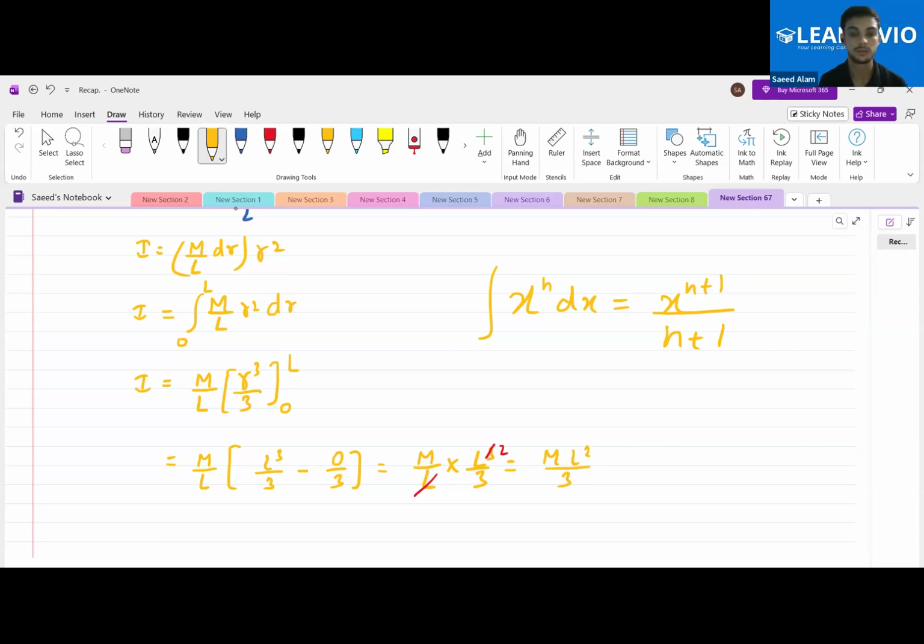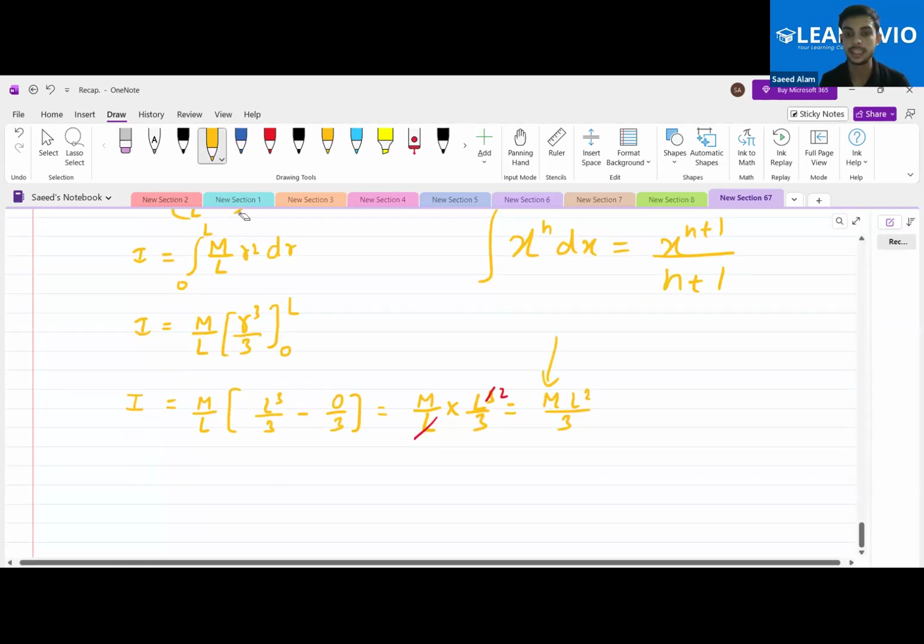Is this clear to all of you? Yes, sir. Can you people still see that it still has the unit kg into meter square? So actually, if you want the SI unit, you can get it from any formula, either by mr square or like this, ML square by 3 also. Okay, is this clear to everyone?